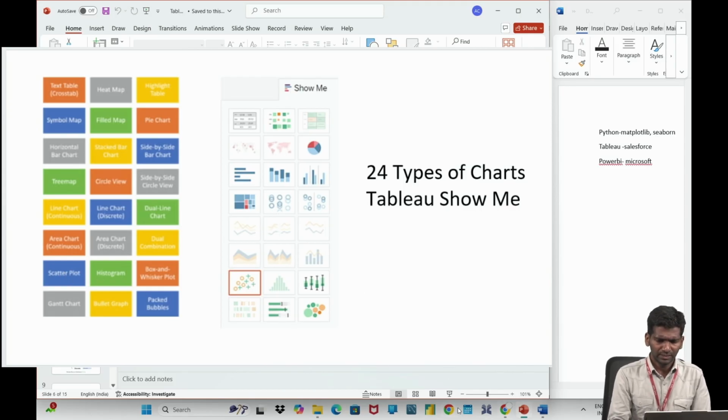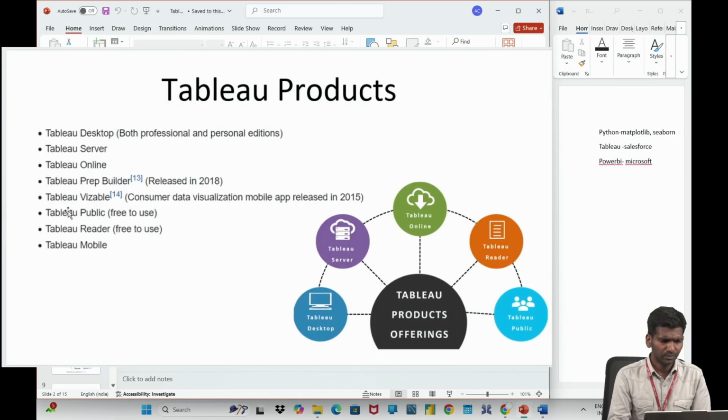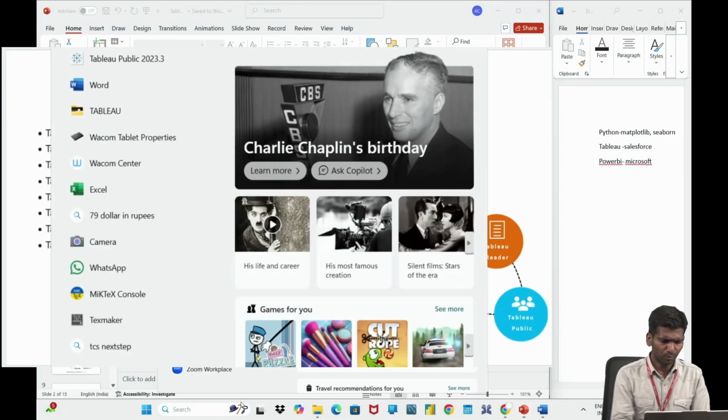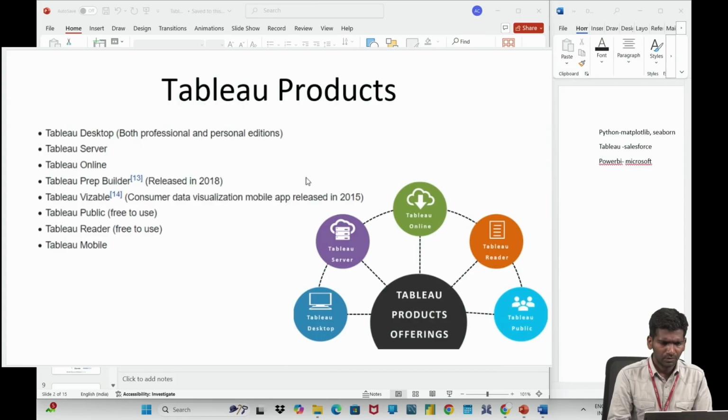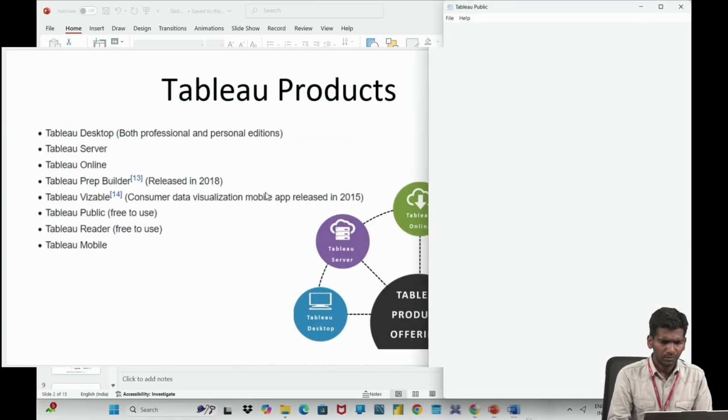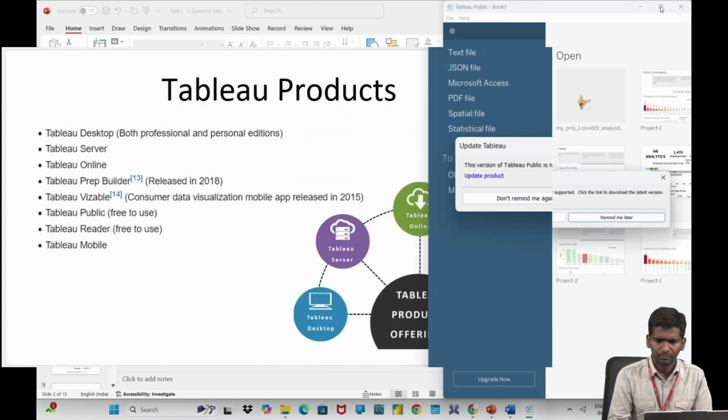Yeah, so let us open Tableau Public. Out of all the available Tableau products, I have installed Tableau Public. So you can open it. It will come like this.